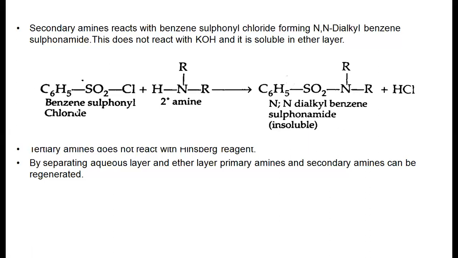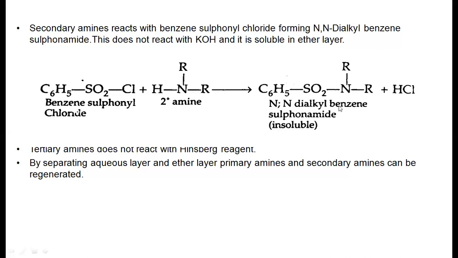Because when a primary amine reacts with the Hinsberg reagent, it first produces the N-alkyl sulfonamide, which further reacts with the base and produces a salt soluble in the aqueous layer. Whereas a secondary amine reacts with the Hinsberg reagent and produces the N-dialkyl benzene sulfonamide, which further won't react with the base, and this compound is soluble in the organic layer.